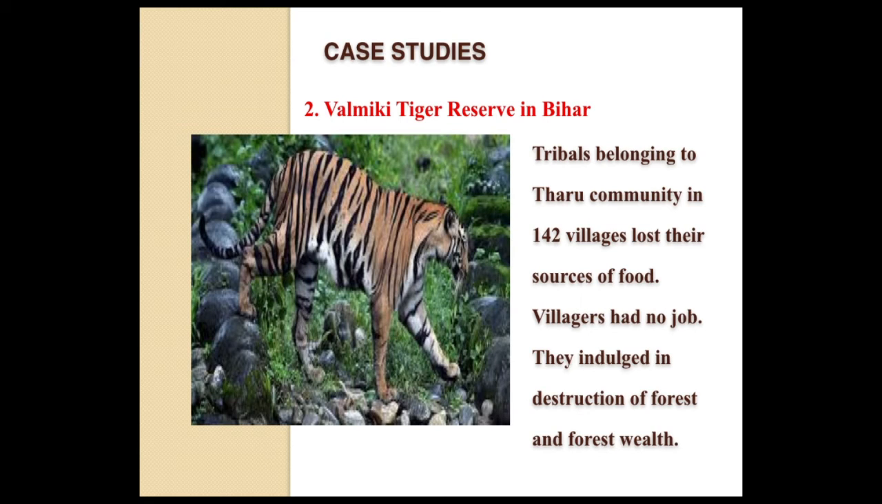So finally they used to destroy the forest and forest wealth, and in retaliation the forest officers will oppose them, and finally many people were killed in that also. So this is the Valmiki Tiger Reserve, which is in Bihar.